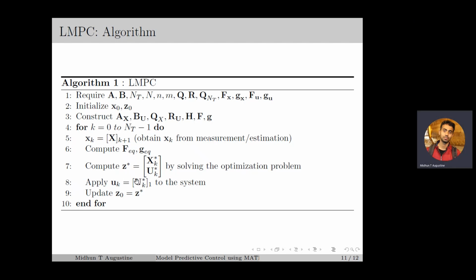We can use the current optimal solution as an initial condition for the optimization problem at the next instant. This is given by step 9 of the algorithm. In our case, the optimization problem is a quadratic programming problem, which is a convex optimization problem. There exist many efficient solvers for solving convex optimization problems. And in the next few lectures, we discuss some numerical examples and simulations for LMPC.